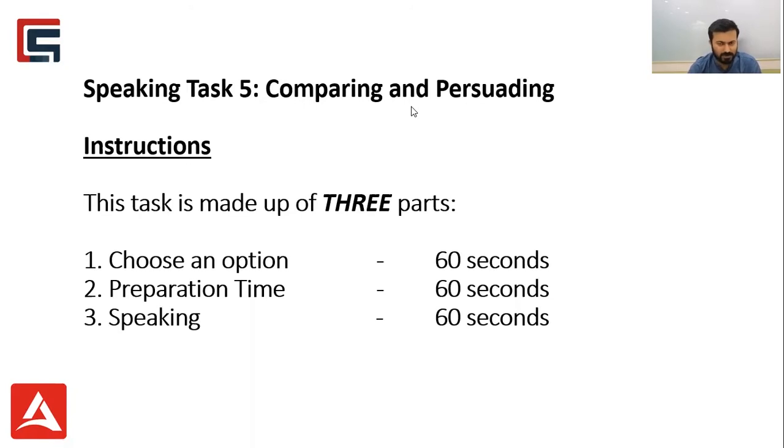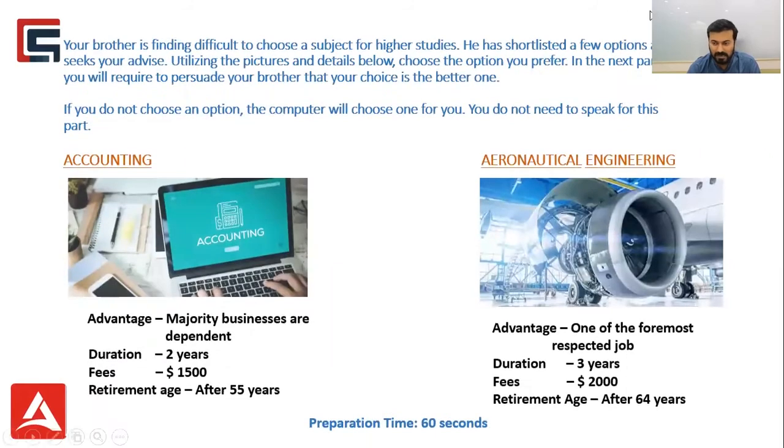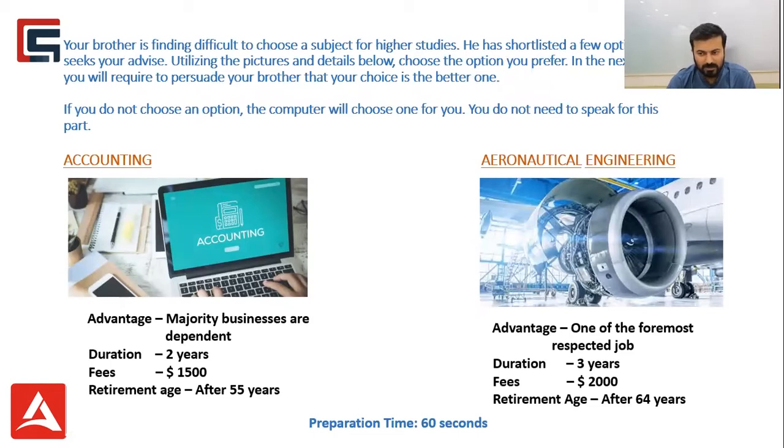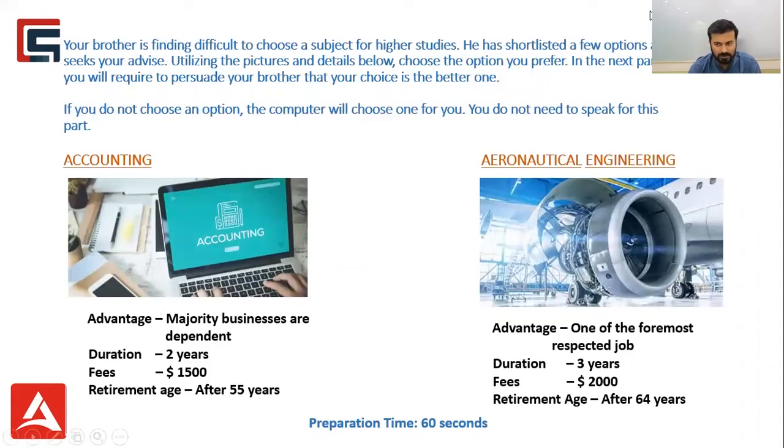So let me take you further to a question. Well, as you all can see, in this particular task, you will be coming across 2 options initially. Now, if you notice, those 2 options are basically about 2 subjects. So there can be any 2 options. Actually, this is one of the sample questions which I have created. You may come across any such 2 objects. There can be 2 houses, there can be 2 cars, there can be any 2 objects.